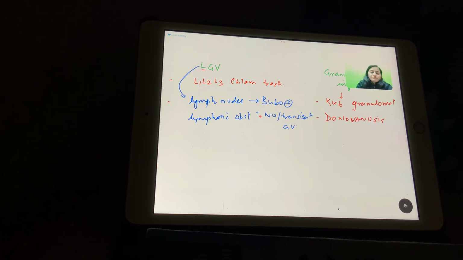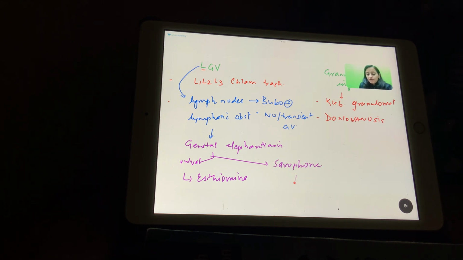L for lymph nodes, L for lymphatic obstruction. When there is lymphatic obstruction, it leads to elephantiasis, like filariasis. So here also we have genital elephantiasis. In the female, the vulval elephantiasis is called esthiomene, and in the male, the enlargement of the penis is called saxophone penis. So we have esthiomene and we have saxophone penis that is seen with LGV, right?